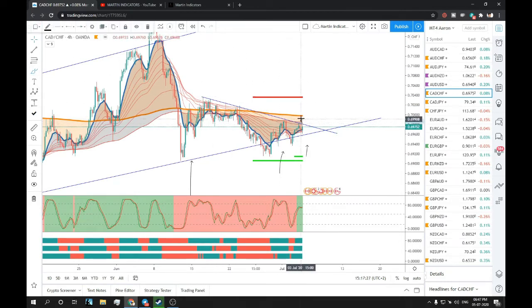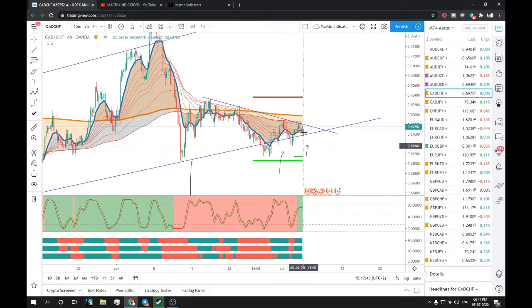So wait for this trend line to break, or if this breaks, wait for the retest to take any trade setup. Retests are the best trade setups ever, because they protect you from getting caught in a FOMO. So if at all it breaks, just wait, again it will come back, retest it, and then it will move up.